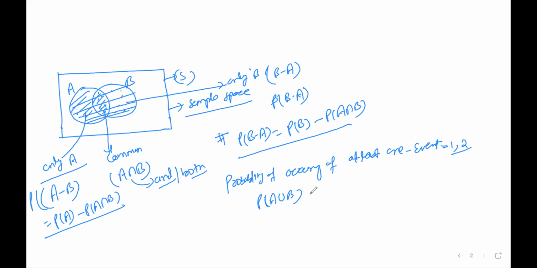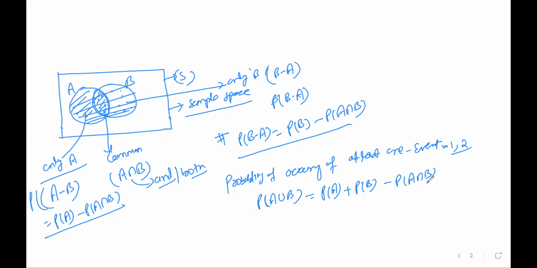So this A union B is given as probability of A plus probability of B minus probability of A intersection B. That is, you add probability of A plus probability of B. In that way, you are adding A intersection B twice. So you need to subtract it once.